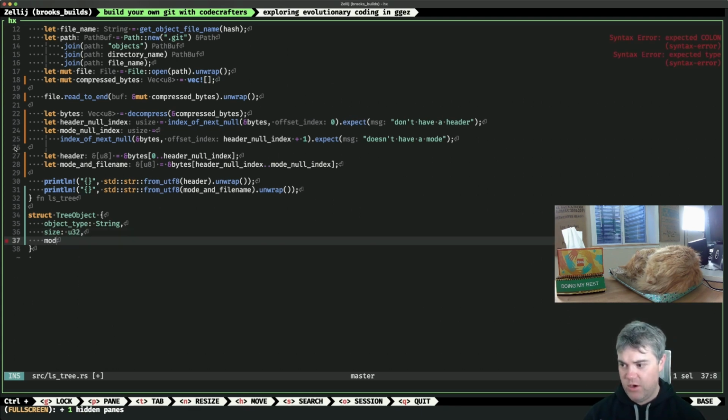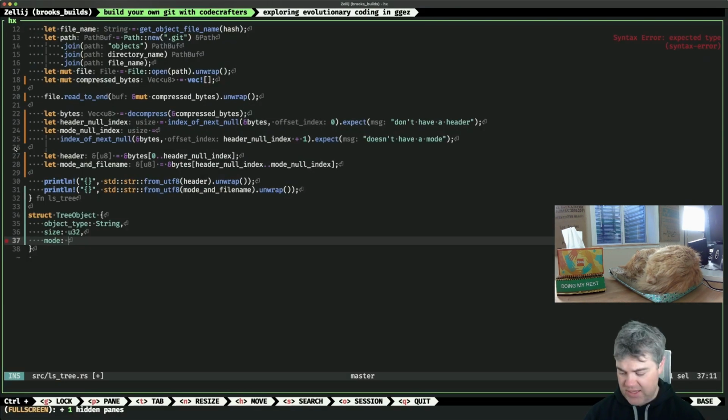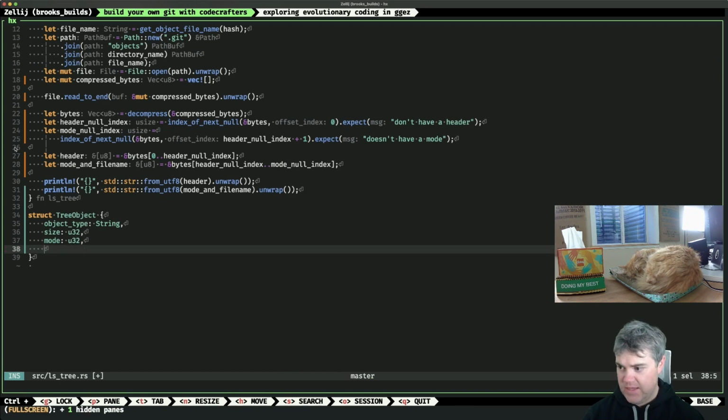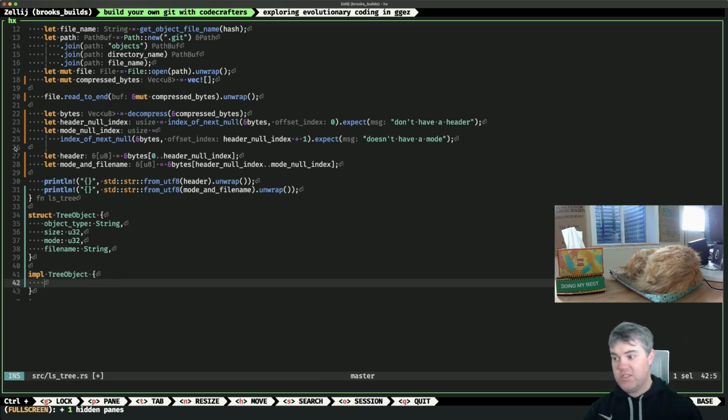Then we have the mode, which is going to be a number, right? It's always a number. It is. So let's go with a U32 also for that. And then we have the file name, which will be a string again. So I feel like this should probably be just an object, and we probably want to store this in utils, or maybe give it its own file.